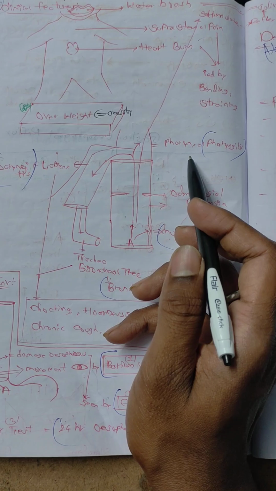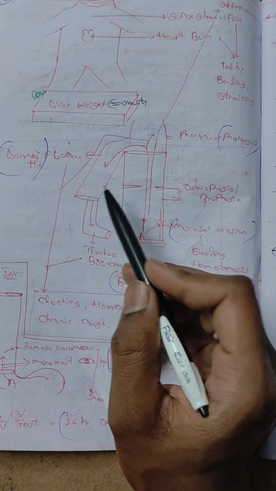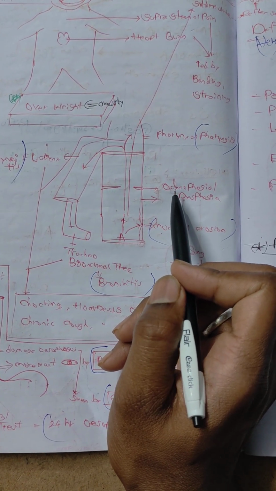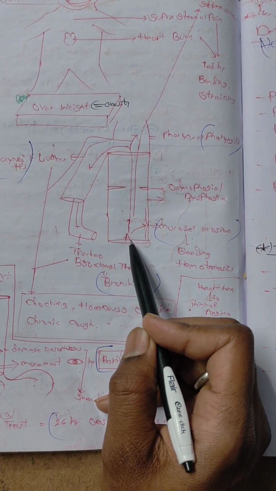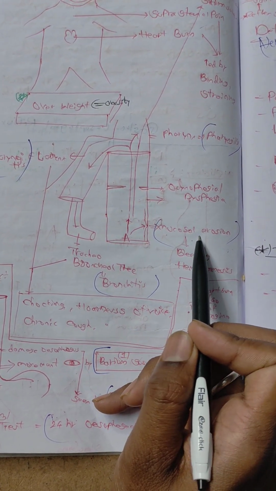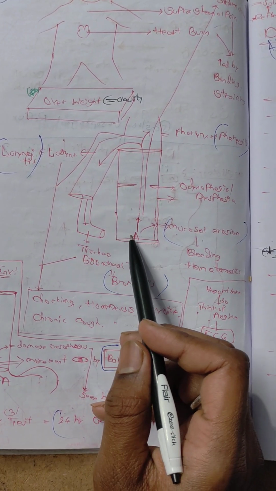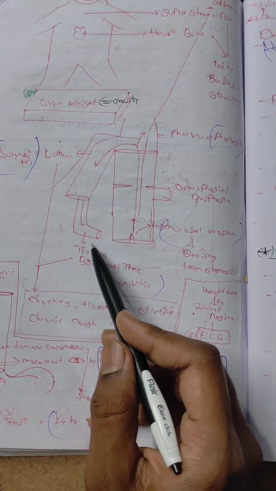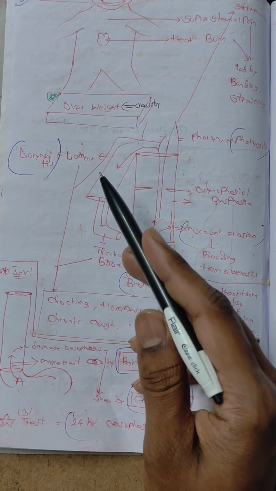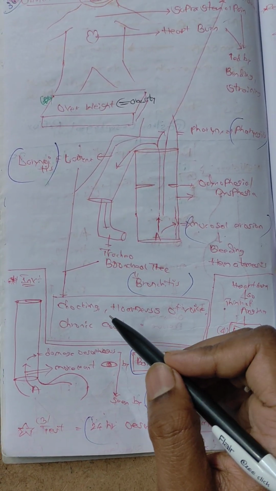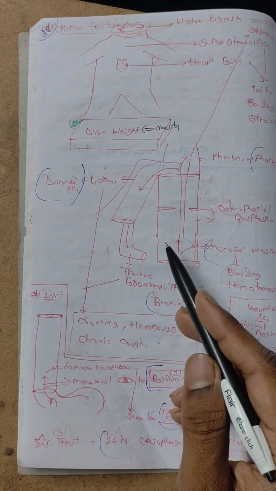Next, the pharynx, in the place of pharyngitis, in place of laryngitis, in the esophagus, odynophagia or dysphagia. And the mucosal erosion in the esophagus wall causes bleeding, hematemesis. And this side includes the tracheobronchial tree, bronchitis. And in the larynx and the trachea, the symptoms include choking, hoarseness of voice, chronic cough. These are the clinical features.